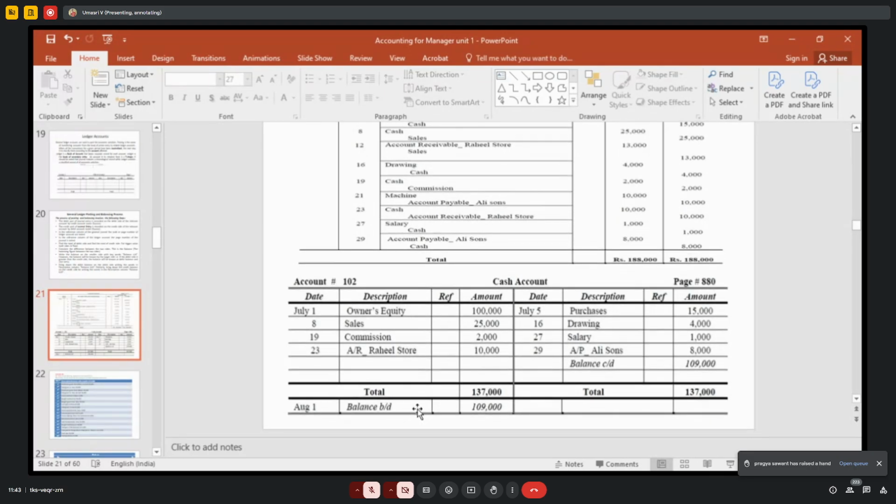Next month you have to bring it to the opening. The closing balance of the previous month will be the opening balance of next month. Okay, the closing balance of previous month will be the opening balance of next month. So for the opening balance, see here, you have to write August 1st, to balance brought down 1,09,000. So is this account a debit balance or credit balance? When your balance brought down, the opening balance, comes on which side? It comes on the debit side, that is called a debit balance. Suppose your balance brought down comes on the credit side, that is called a credit balance, right?